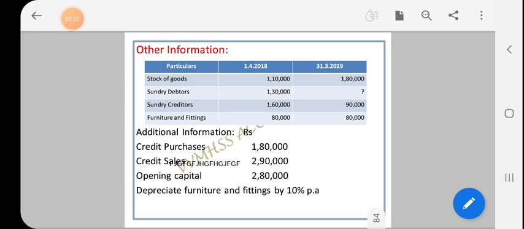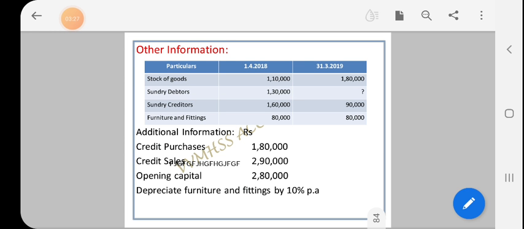Then the second step: we have to prepare the total debtors account. Usually we find credit sales from the total debtors account. But here the credit sales amount is given, so there is no need to calculate credit sales. Instead, we have to calculate the total debtors closing balance. So from the total debtors account, we have to calculate the closing debtors amount.